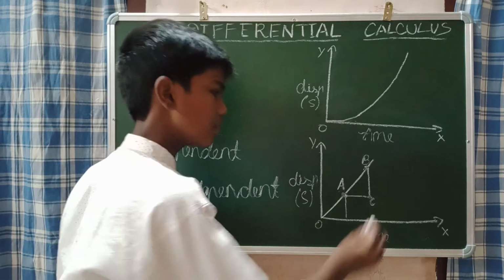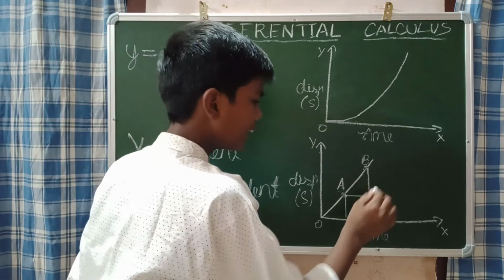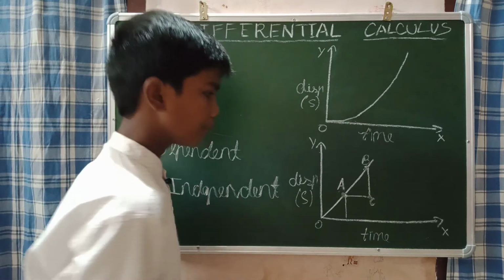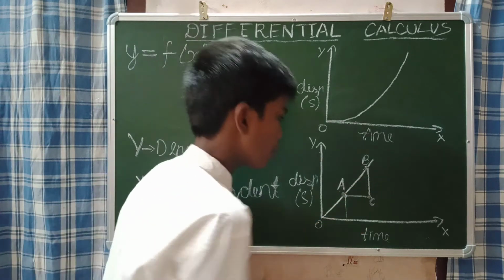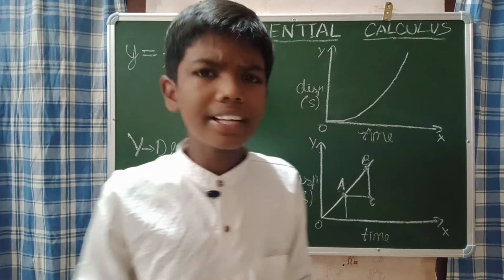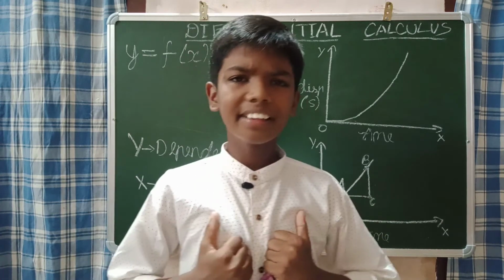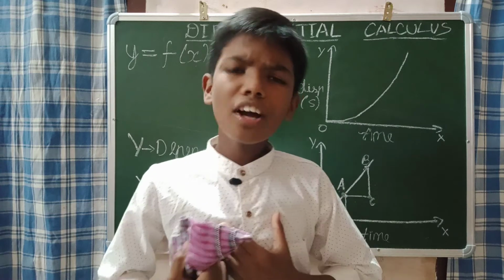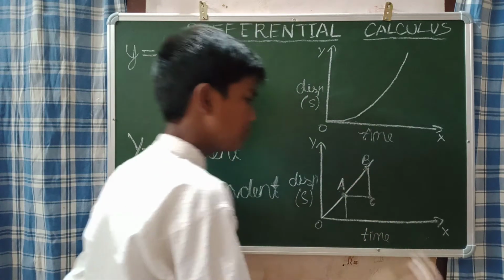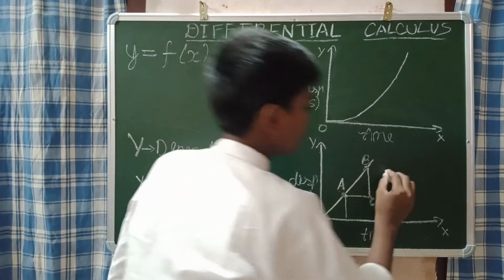How do we do this? We will find the vertical and horizontal component. This is the vertical component and this is the horizontal component. We all know how to find the slope, because we learned it in the lower standards. How will we find the slope for AB? It's simple.